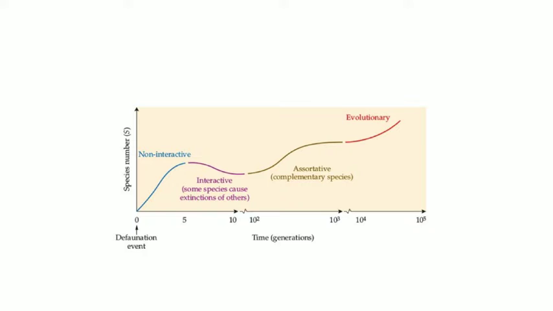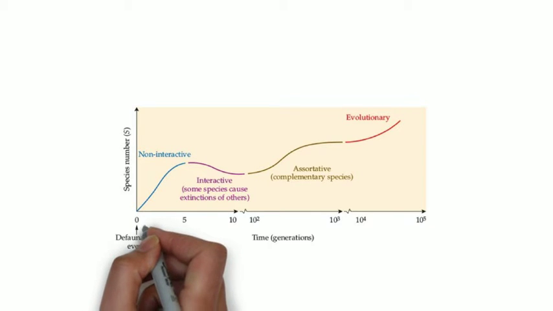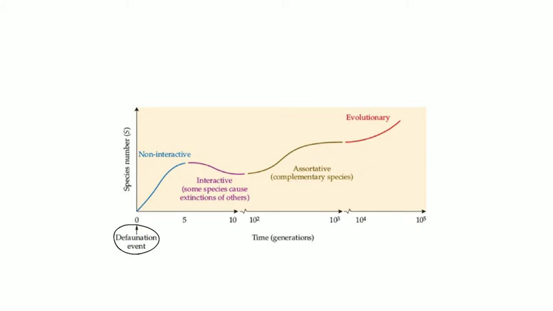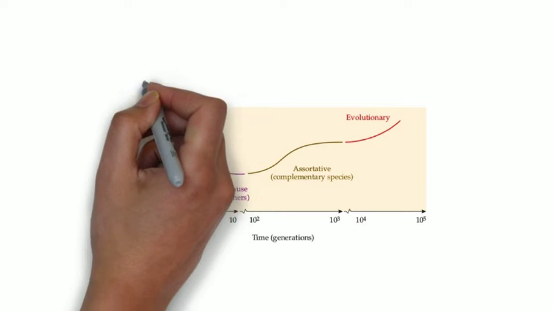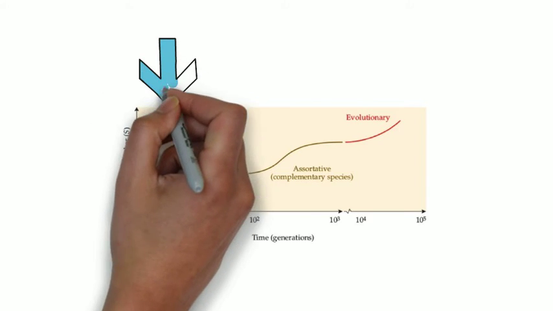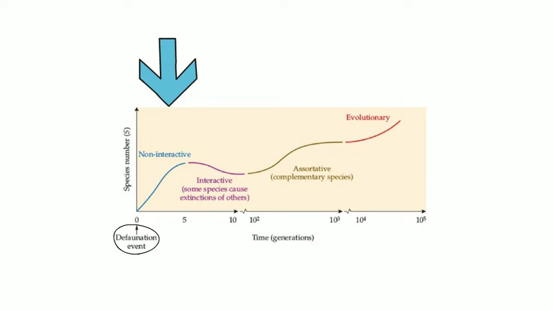An empty island, whether that's because of its formation or because of some event that eliminated its animal species, the defaunation event in the figure below, will likely follow a predictable pattern as it accumulates new species. First, the non-interactive phase. Species numbers will increase from zero, but because there are a small number of species, those species won't routinely come into contact.